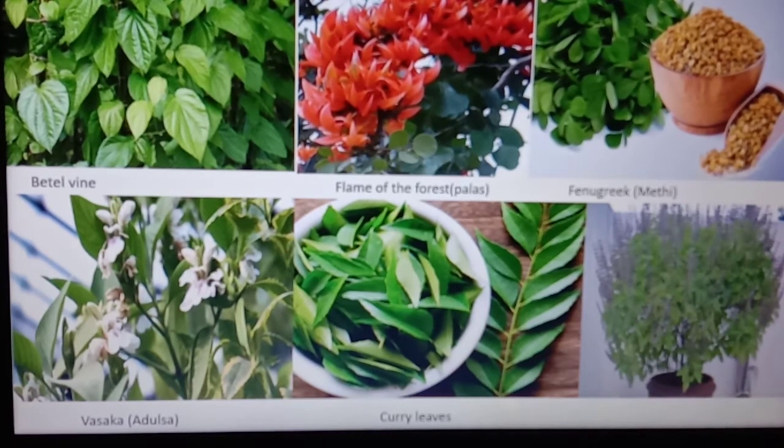This is tulsi. So like that, there are many plants and leaves of those plants are used for various purposes. There are so many plants and different parts of different plants are used for different purposes.